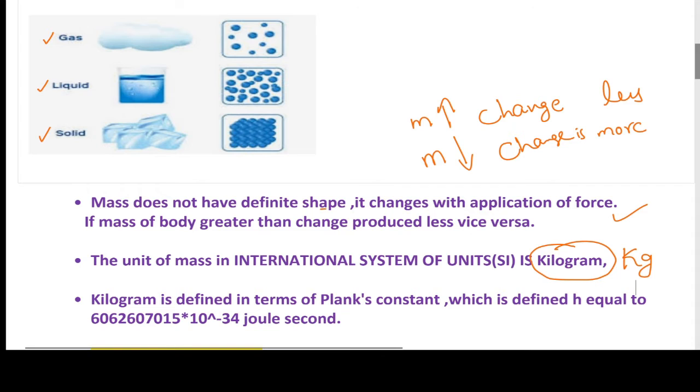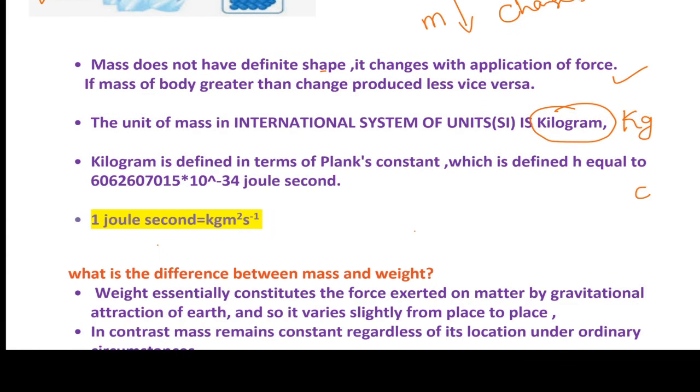We can define it in terms of the velocity of light, as well as in terms of Planck's constant h. By using the Planck constant, we are going to define the kilogram.